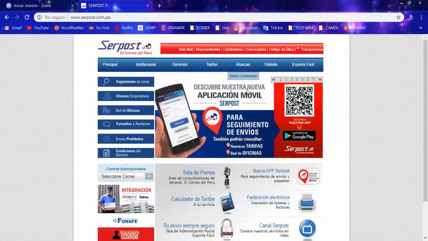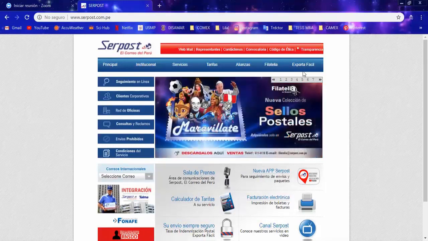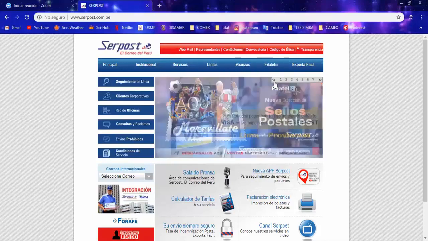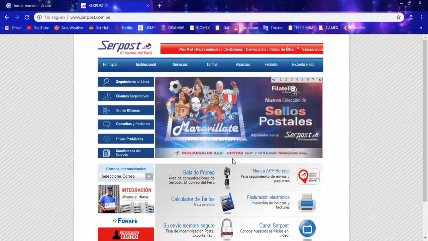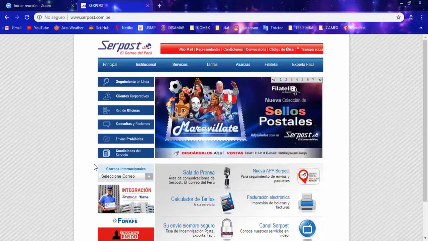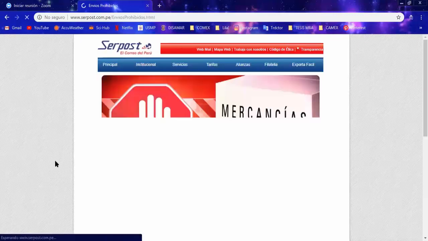As you can see here, they are letting us know that we can download the app, even though it is not available right now. We have in here the option. So remember that we will just have to wait a couple of weeks for the availability of the option again. Now, in here, you are going to be able to find which products are prohibited.